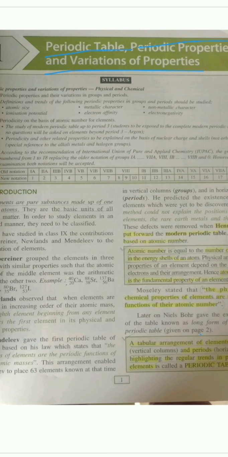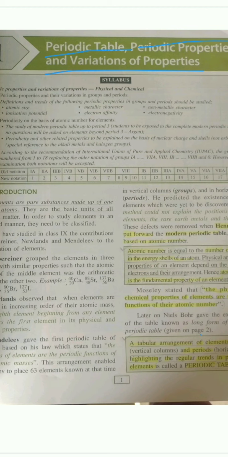So moving on to the next part, that is Dobereiner. Dobereiner was a German scientist. He came up with the law of triads. Here the word triad means a group of three. He arranged the elements in groups of three in increasing order of atomic weight such that the atomic weight of the middle element is equal to the arithmetic mean of the other two elements. This was the triad. And about 4 triads were formed.